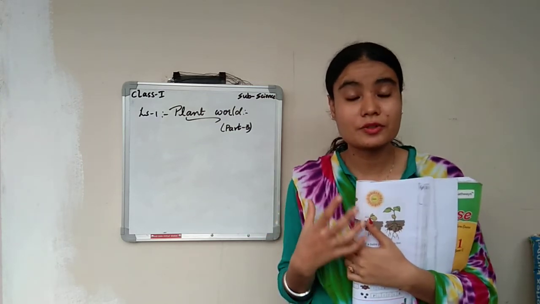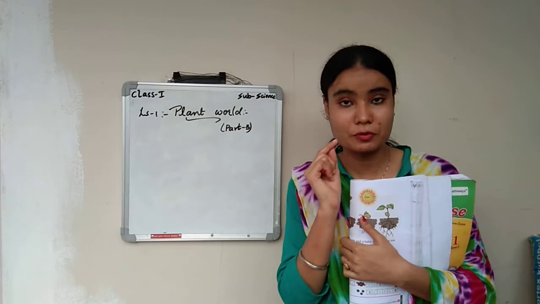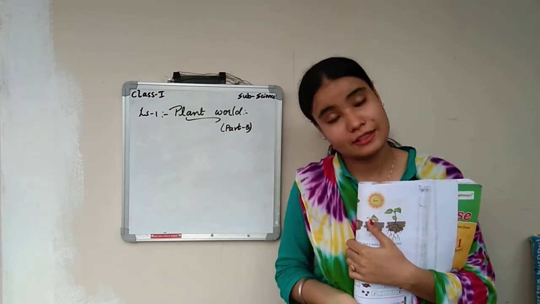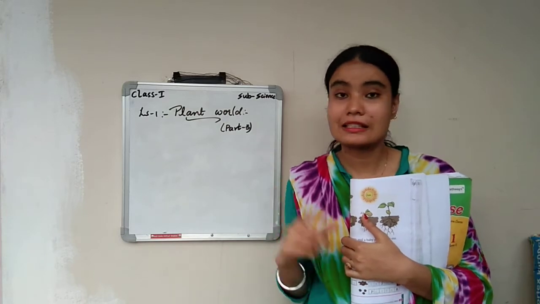So these seeds are of different kinds. You cannot have all the seeds of one type. You have different kinds of seeds. आप apple के अंदर के seeds भी देखो, you will have, that is different. Papaya के अंदर black color के seeds, that is also different.